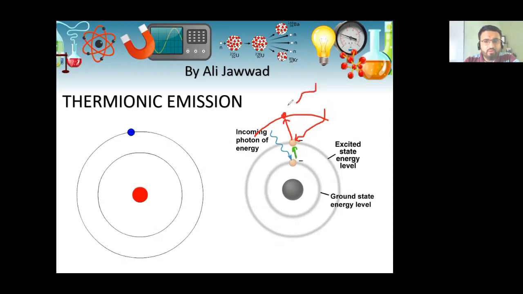After a while, there will be a certain point where the electron is very far from the nucleus, and it becomes very difficult to maintain the force of attraction between the electron and proton. If this happens, then the electron will eventually jump out of the atom, and the atom will be converted into an ion.